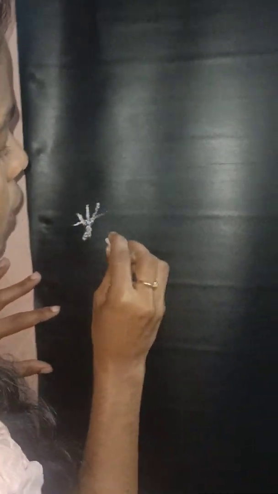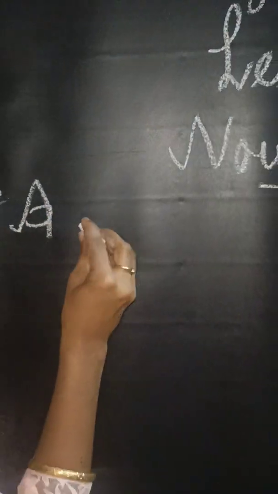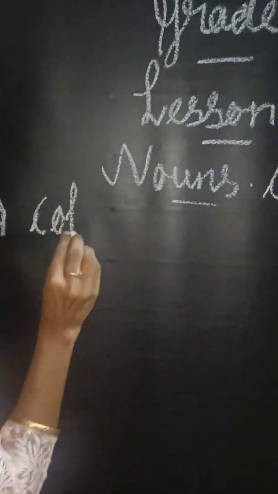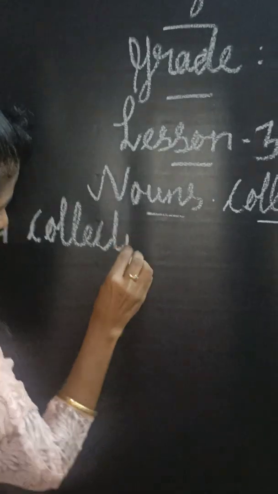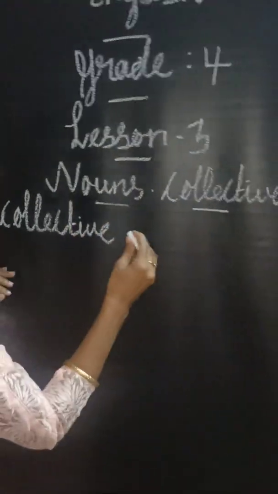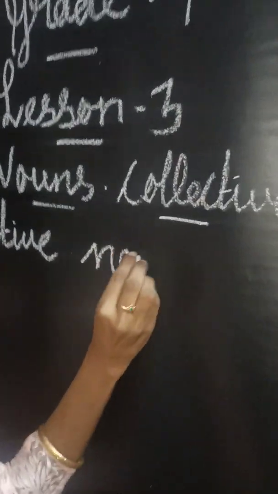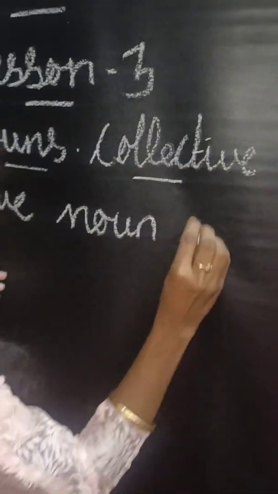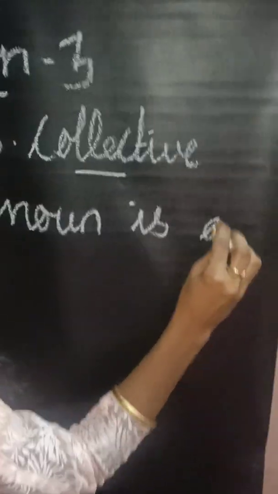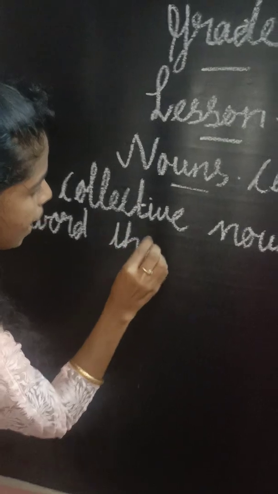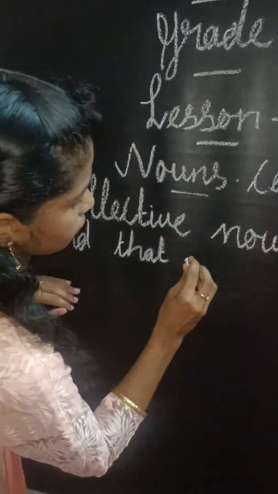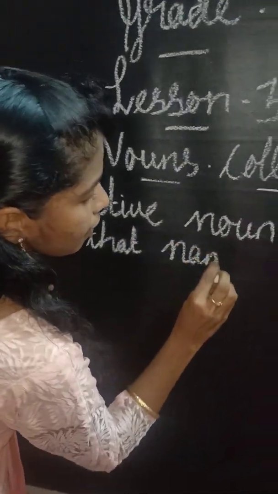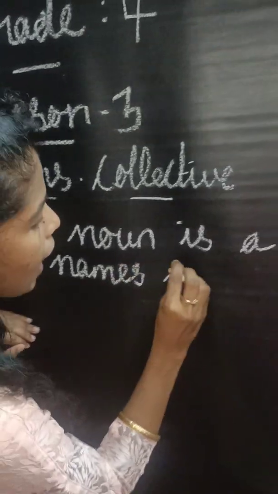A collective noun is a word that names a group.